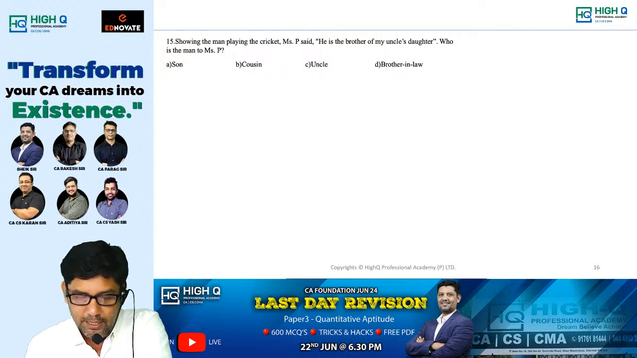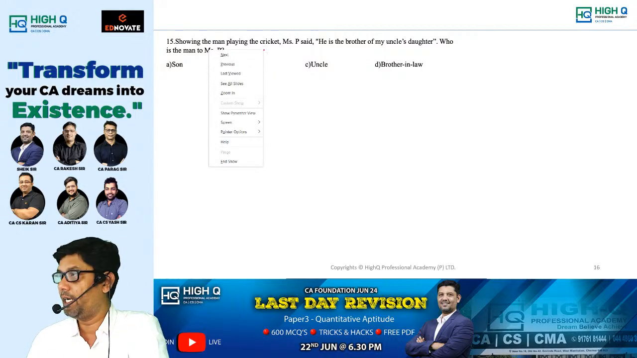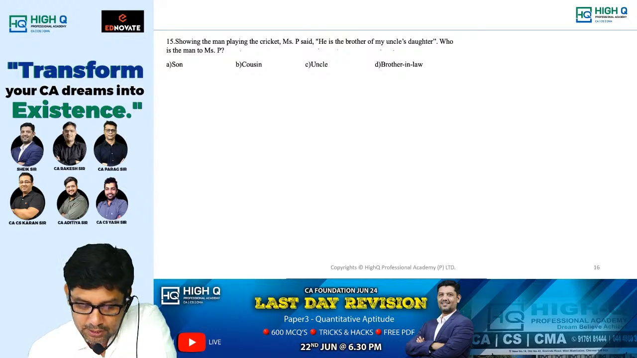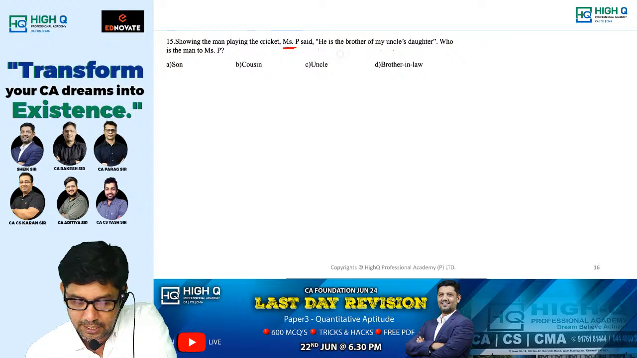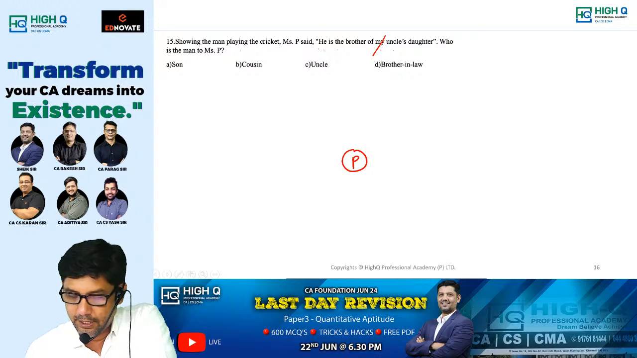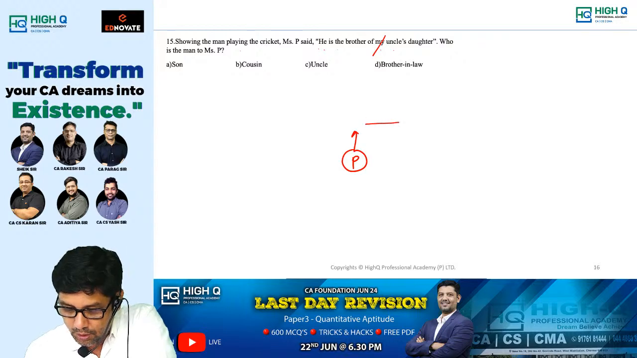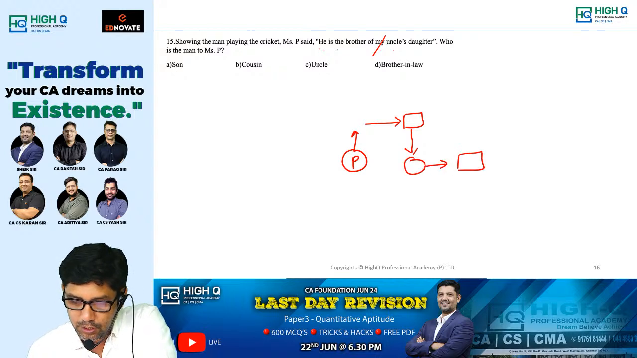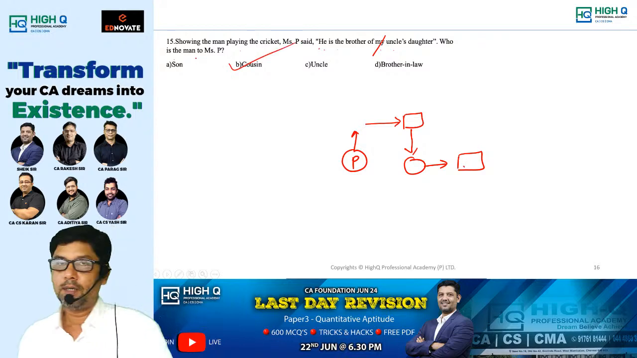Next, showing the man playing the cricket. Look at this. Again, it's a conversation type. He is the brother of my uncle's daughter. Look at this, my dear. Miss P said, he is the brother of my uncle's daughter. That means P has got mother or father, and the father has got a brother, and that brother has got daughter, and that daughter has got brother. So now, who is that man to P? Cousin.